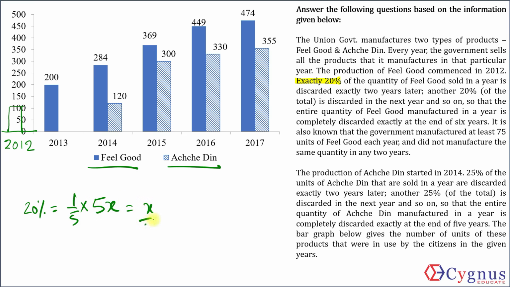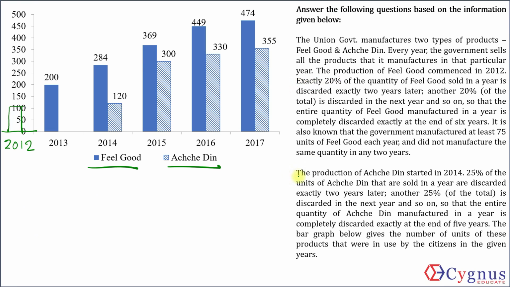Only then I will be able to calculate exactly 20% of it. Which means in 2012, if the production was not 75, it cannot be 76, 77 or something like that. Next possible value will be 80 only, and so on, multiples of 5. We'll keep that in mind.